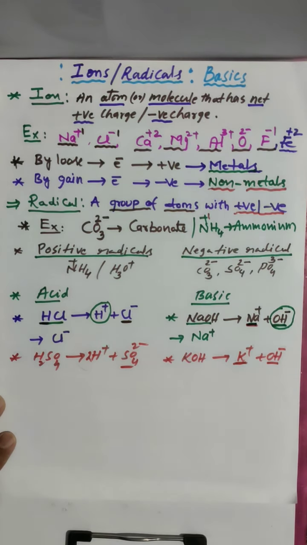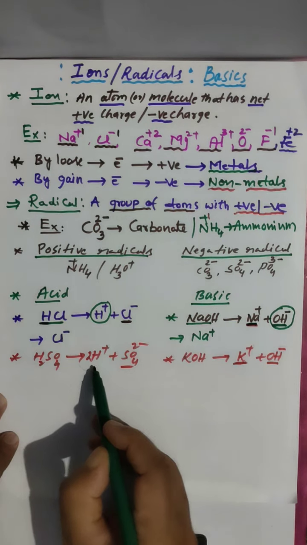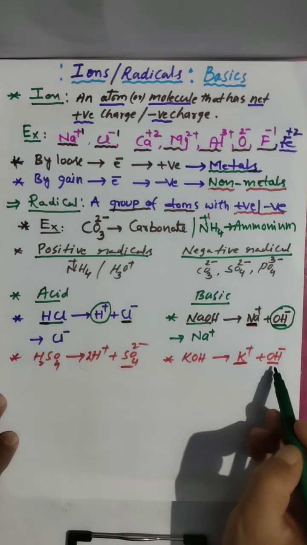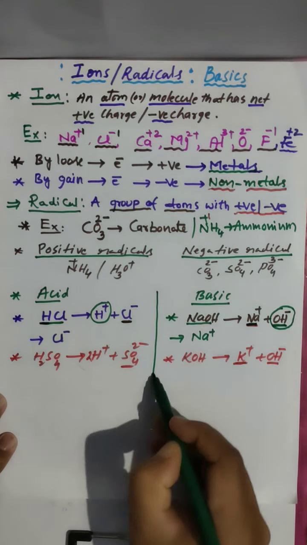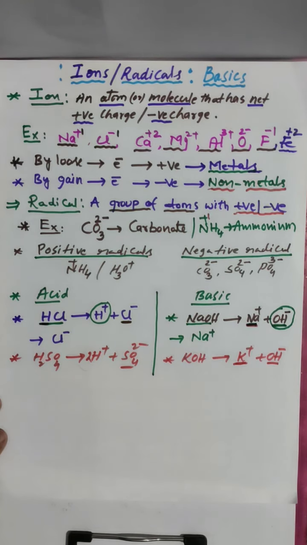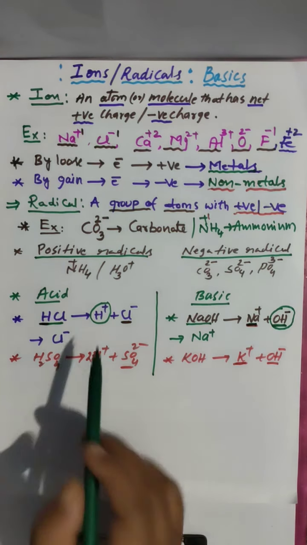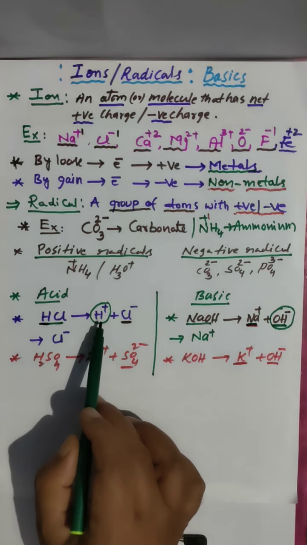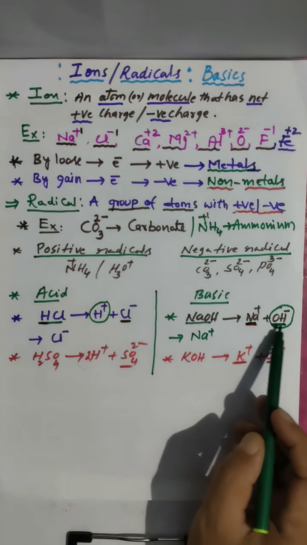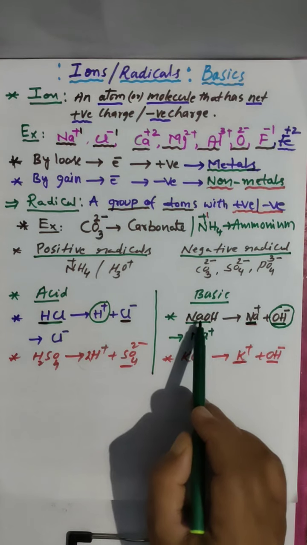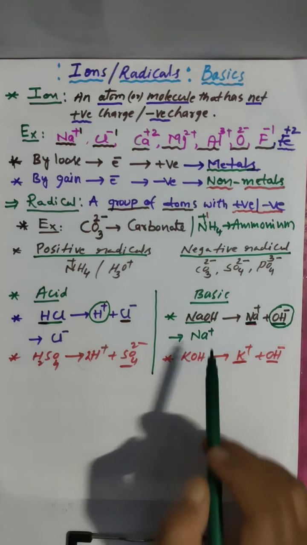So when we removed hydrogen, we are getting an acidic radical. When we removed OH minus hydroxide, we are getting a basic radical. So radicals are again classified into two types: one is acidic radical, another is basic radical. Acidic radicals are obtained by removal of hydrogen, that is H plus, from acid. Basic radicals are obtained by removal of OH minus hydroxide from base.